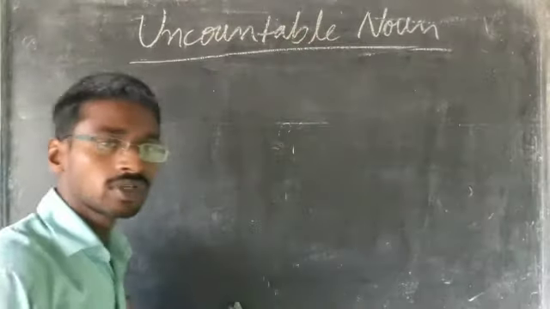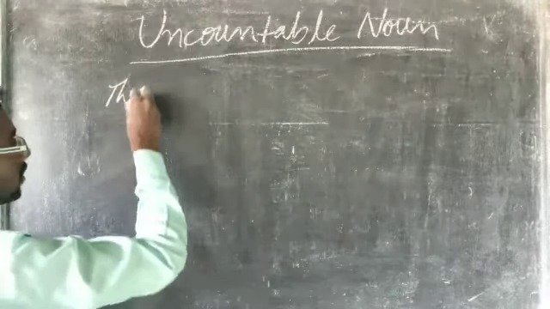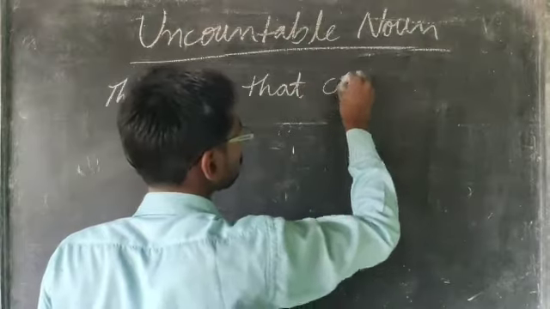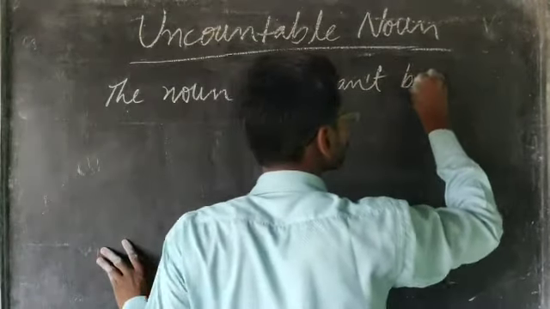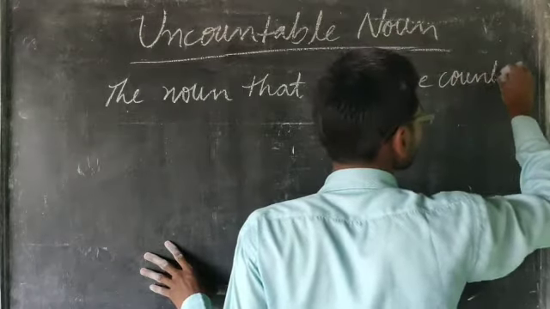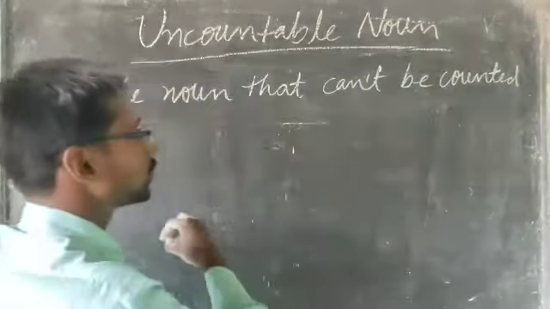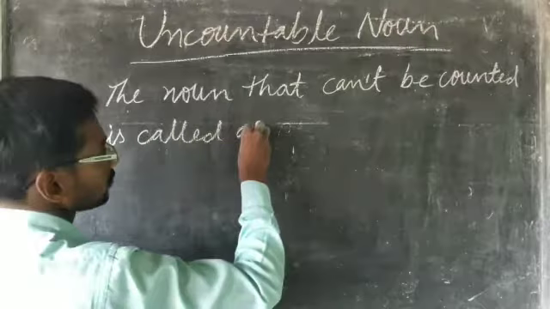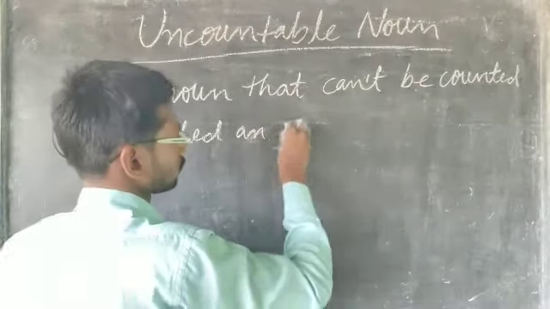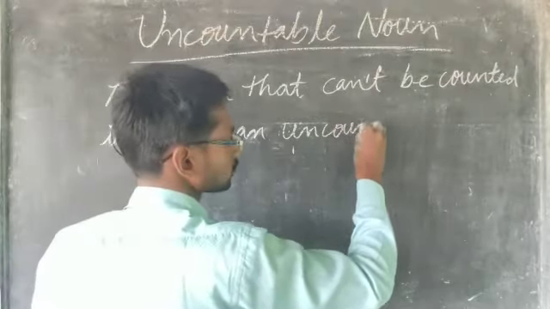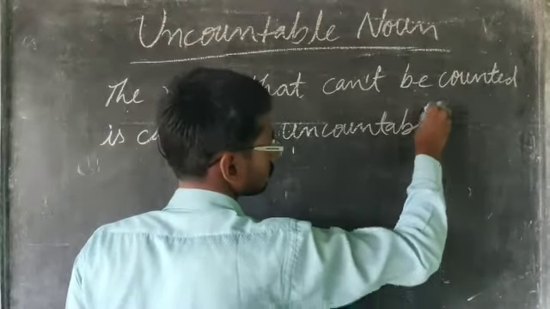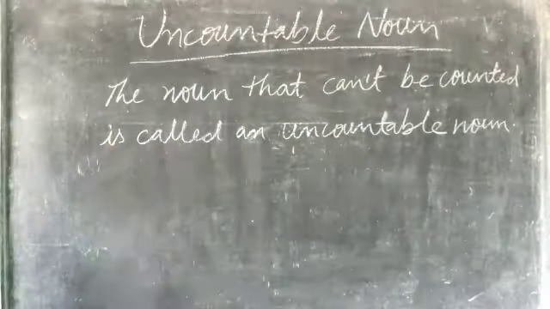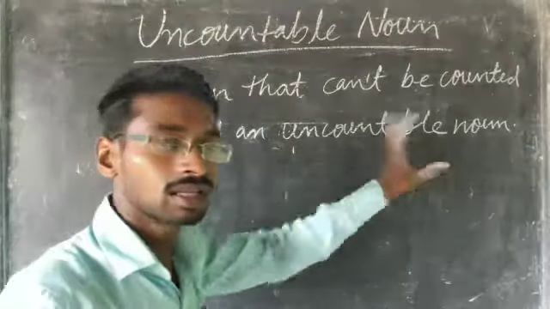The noun that can't be counted is called an uncountable noun.